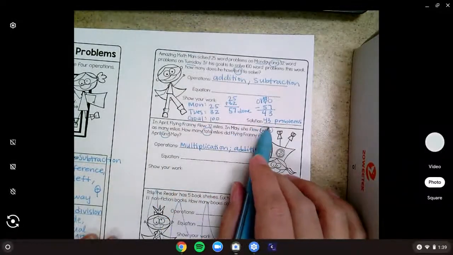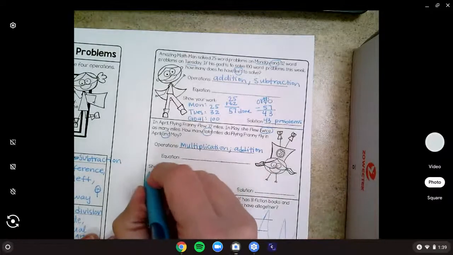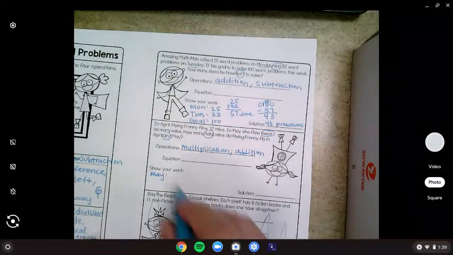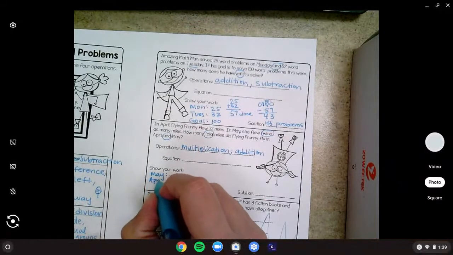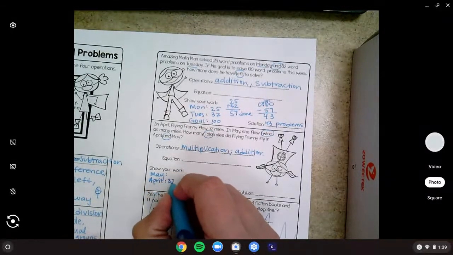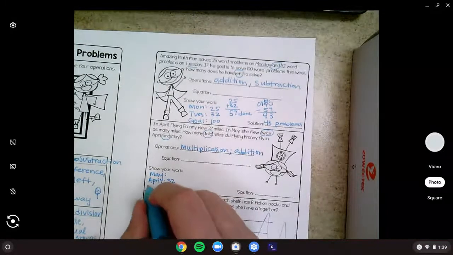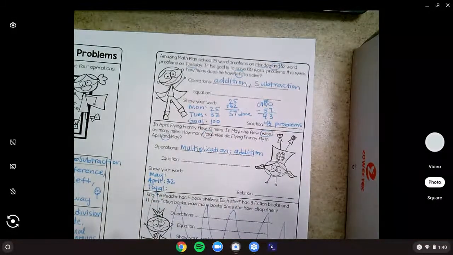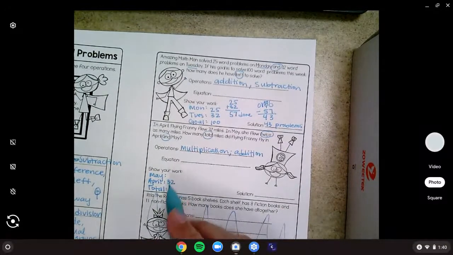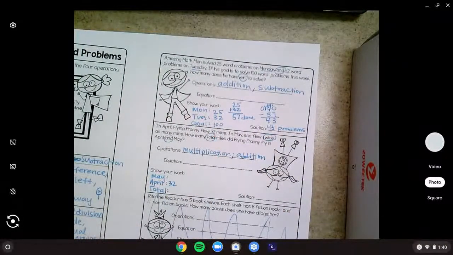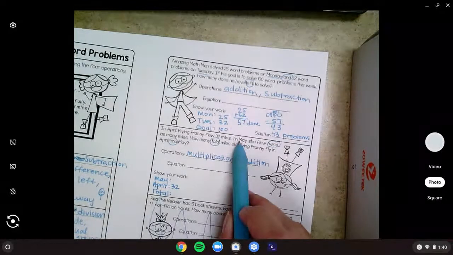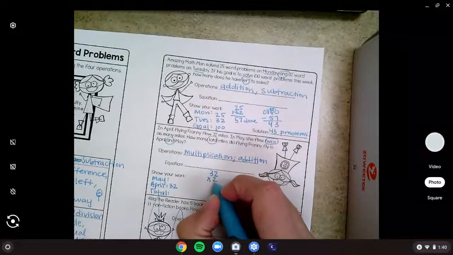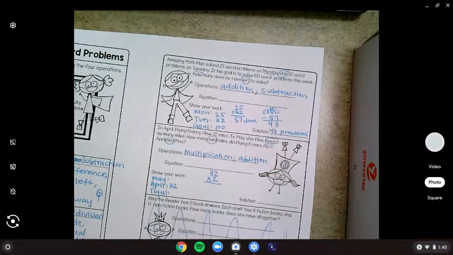So she flew twice as many miles for May. So May's number we don't know, but April's number was 32. And we need to find out our total. We don't know that yet. But we can use April's number to help us because we know May was twice. So we can do 32 times 2 to figure out May's number.